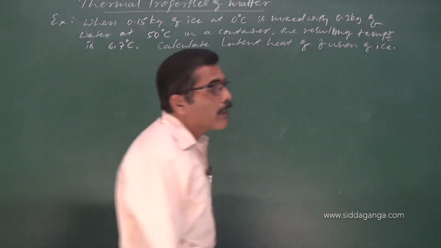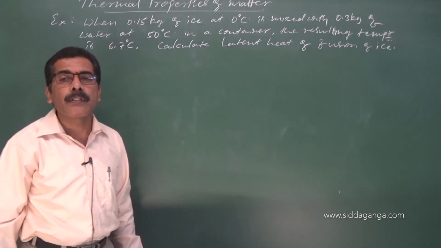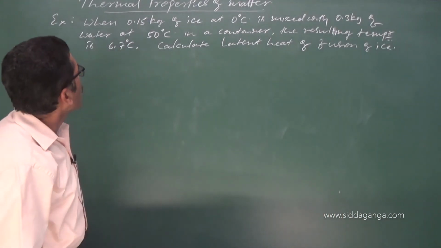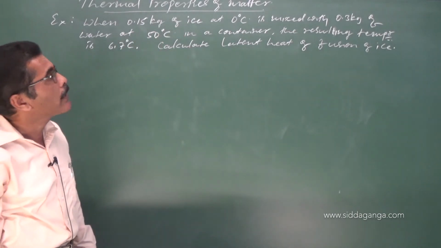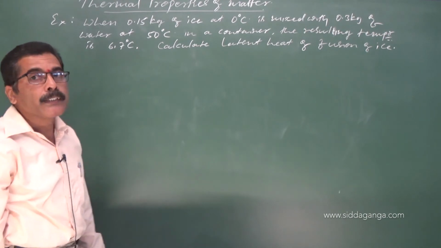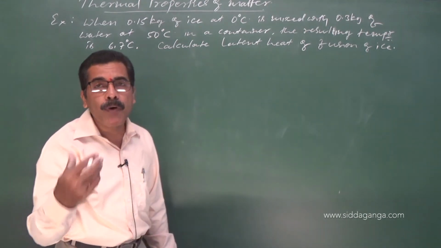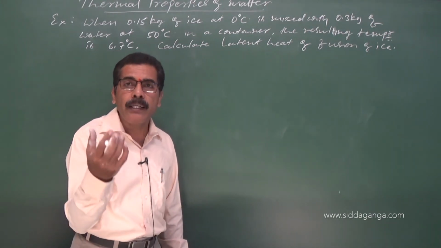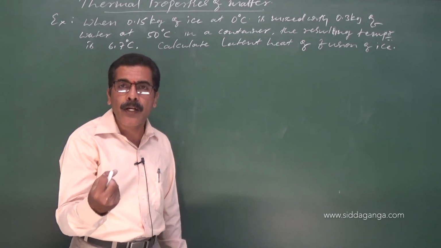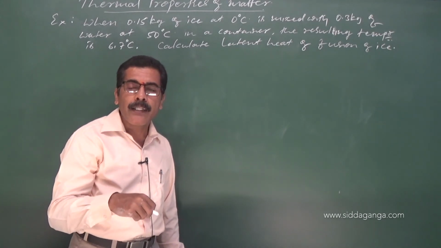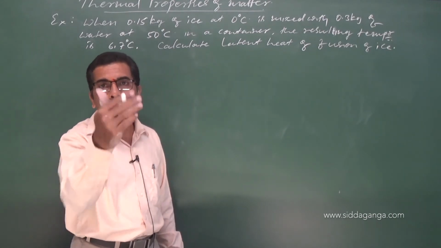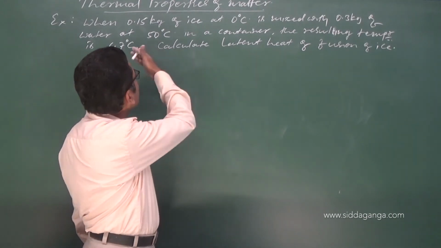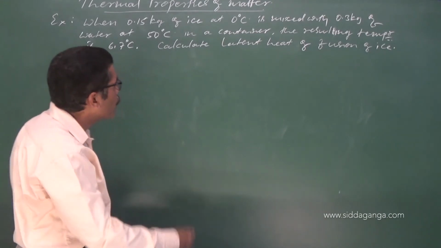Here we have to make use of the principle of calorimetry. 0.15 kg of ice at 0 degree Celsius is mixed with 0.3 kg of water. Therefore, heat lost by water is equal to the heat gained by ice in order to melt itself, and the heat required by the ice water to rise to a certain temperature, 6.7 degrees Celsius. So there are two parts.